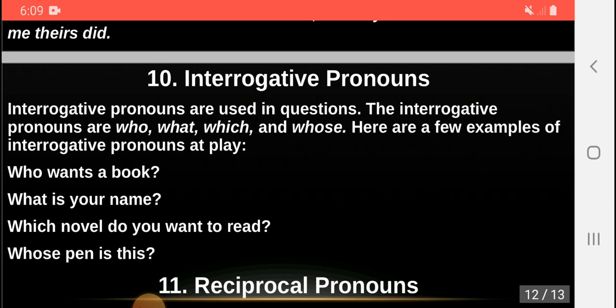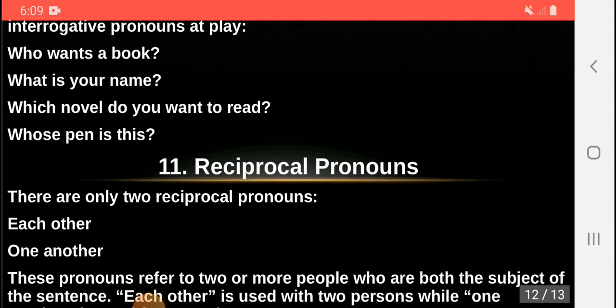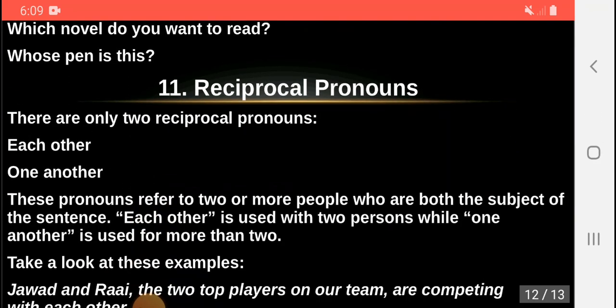Who wants a book? What is your name? Which novel do you want to read? Whose plan is this? Or whose pen is this? And the 11th type of pronouns is reciprocal pronouns. There are only two reciprocal pronouns. The first is each other and the second is one another. These pronouns refer to two or more people who are both the subject of the sentence. Each other is used with two persons while one another is used for more than two.